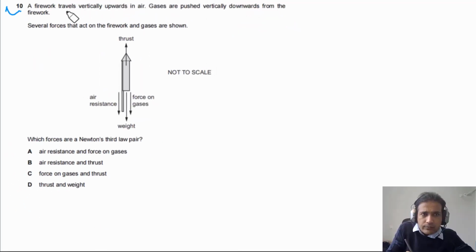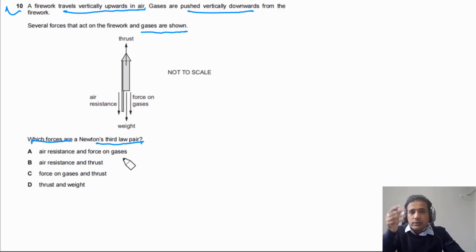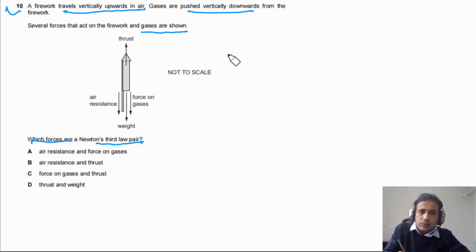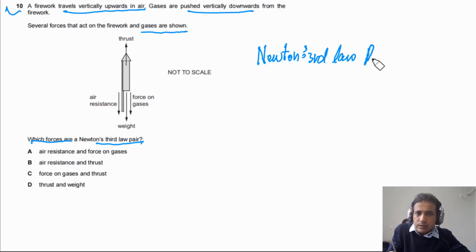Question 10 says a firework travels vertically upwards in air. Gases are pushed vertically downward from the firework. Several forces that act on the firework and gases are shown in the figure. Which forces are a Newton's third law pair? To answer this question, first of all, we need to understand what Newton's third law is. There are certain conditions that need to be fulfilled. So we can simply try to understand first of all what Newton's third law is.